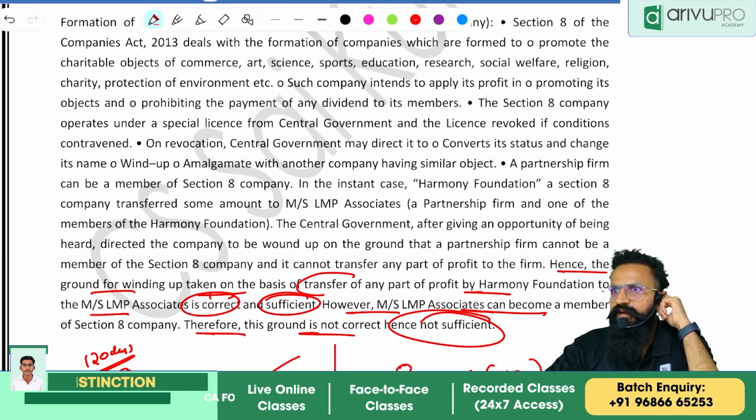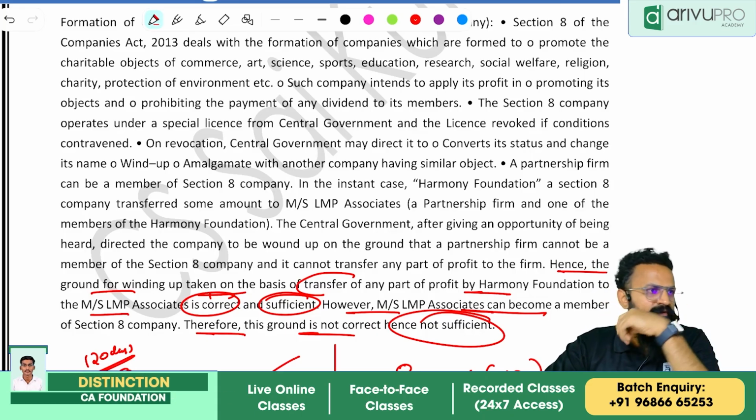Companies Act is a little more. I'll give you the weightage. Last day I'll give you the weightage.